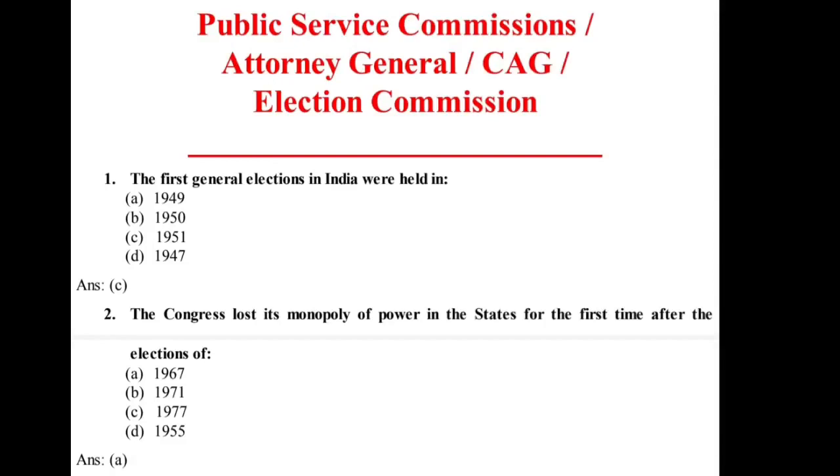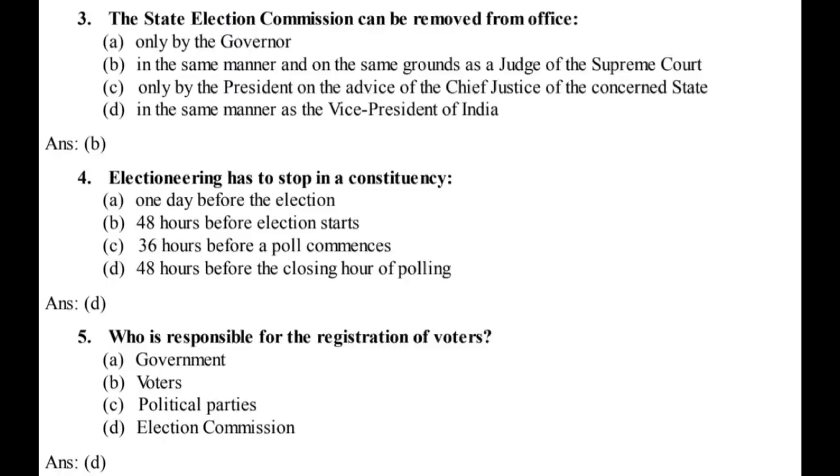2. The Congress lost its monopoly of power in the states for the first time after the elections of A. 1967, B. 1971, C. 1977, D. 1955. Ans. A.